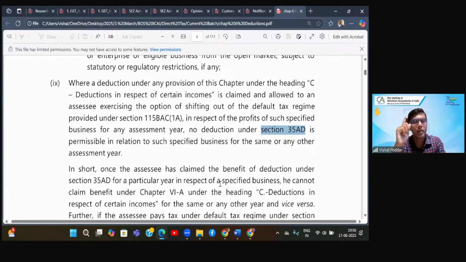The same point we studied above in point number 4 is the same point as point number 9 here. If I have some businesses which are overlapping in both the lists, I can claim benefit only under one of the sections. So if I claim benefit of that business under 35AD, as per 35AD provisions, I cannot claim benefit under heading C. And if I want to claim benefit under heading C, I should leave the benefit of 35AD.